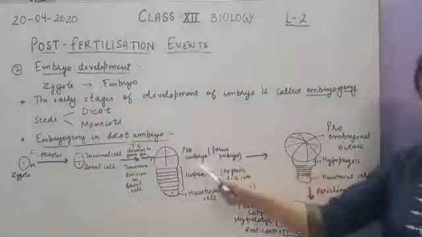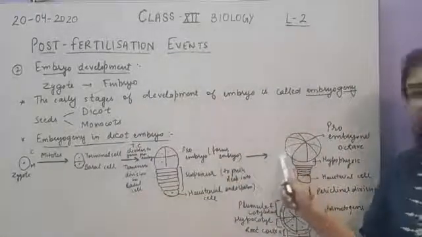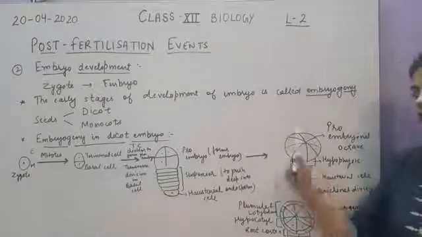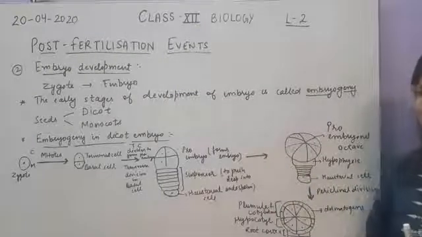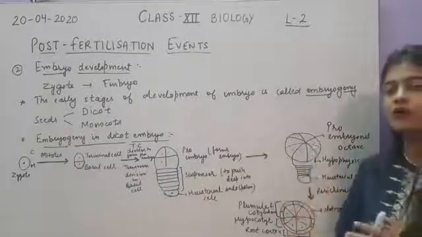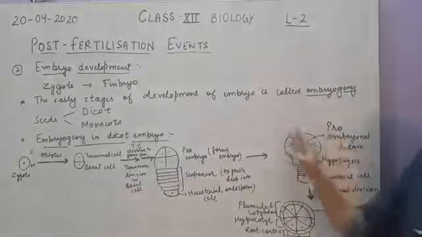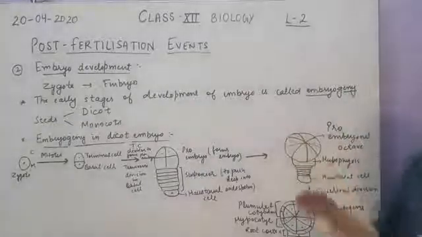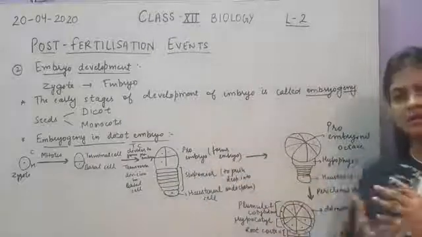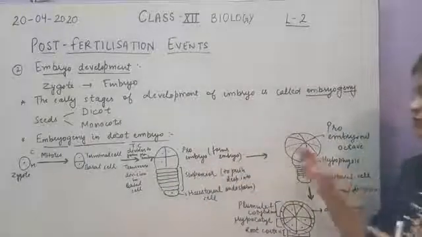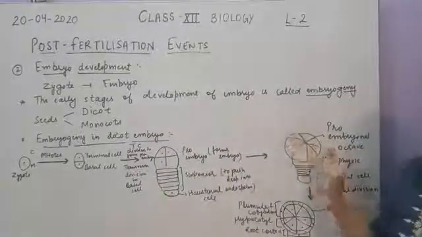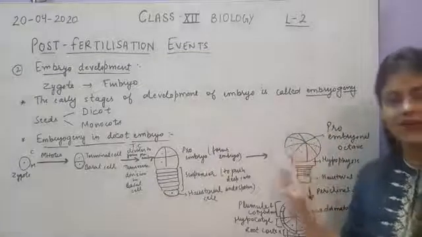So this proembryo will undergo further division to form the 8-celled structure. But these 8 cells are not like that. I have shown here all the 8 cells in front. But these 8 cells are arranged in all the planes. I have shown you the arrangement like this, but actual arrangement is not like this.